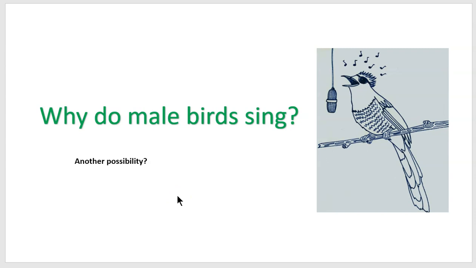So in nature, if there are multiple purposes for some animal behavior, we've got to do separate independent experiments to test each of these possible hypotheses. So can you think of another possibility why males might be singing besides attracting a female? Go ahead and pause the video here if you want to give yourself time to think about that.